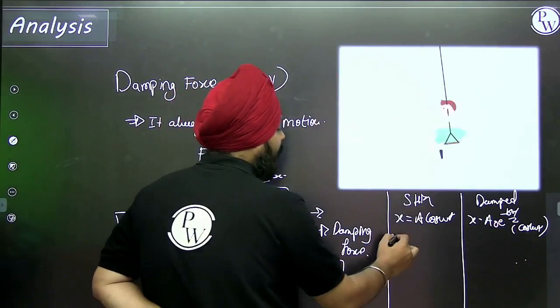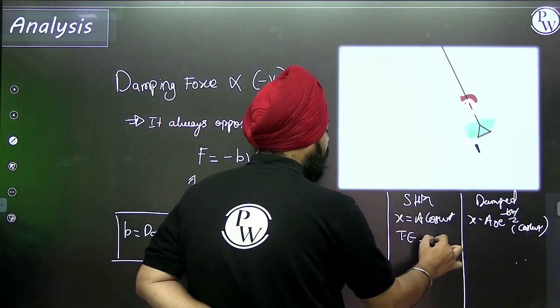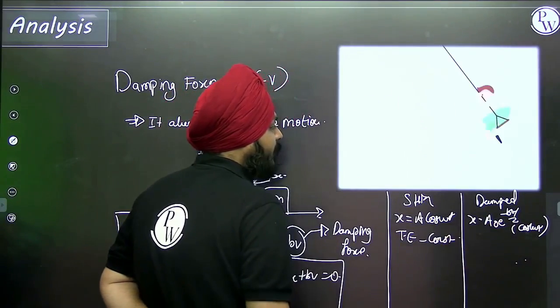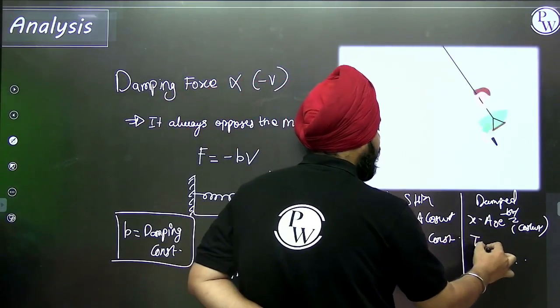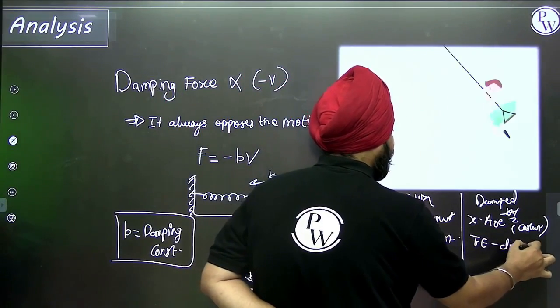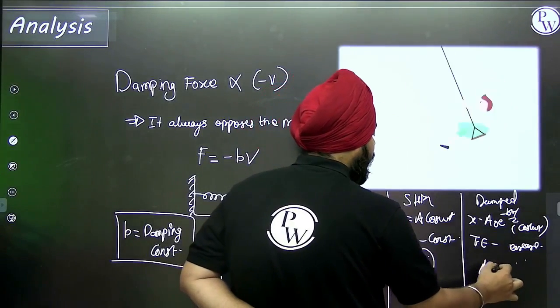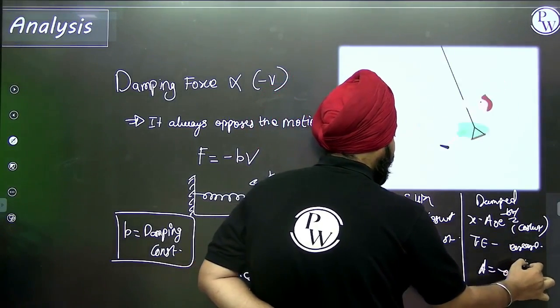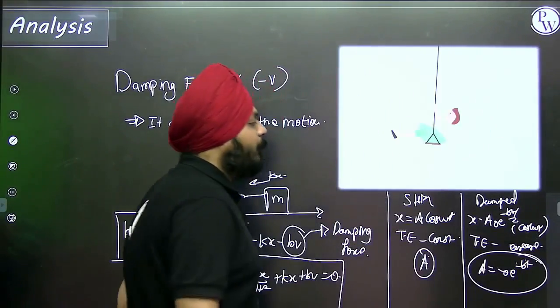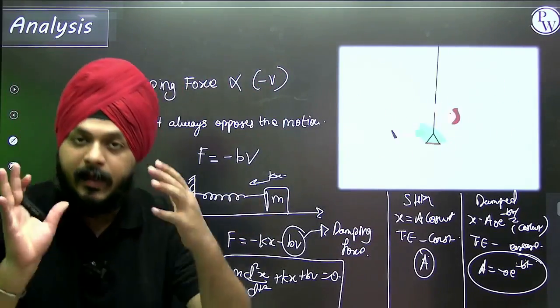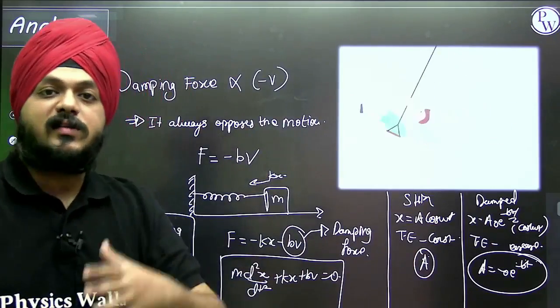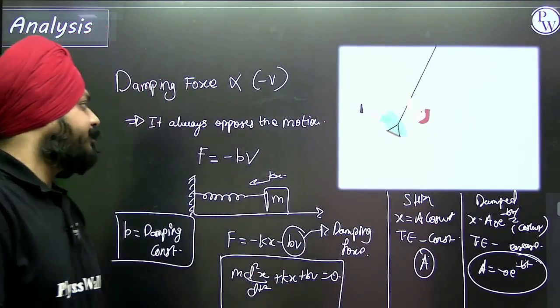Here the total energy is constant. Here the total energy decreases with respect to time. Here the maximum displacement is this, and here the maximum displacement is calculated by this formula. This is the actual difference between the damped oscillations and the SHM that we have studied till now.